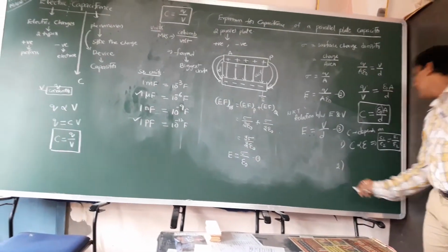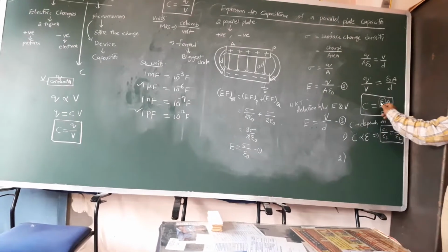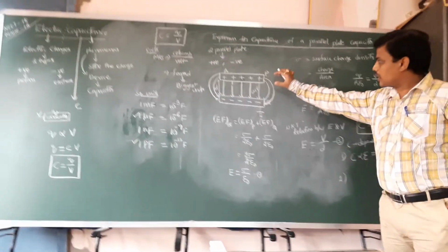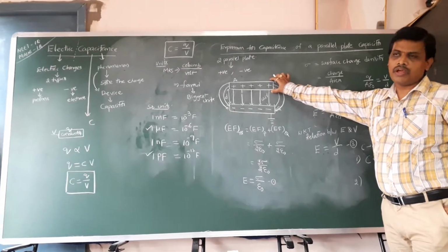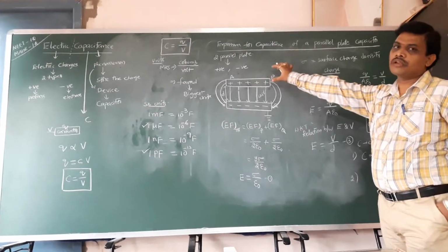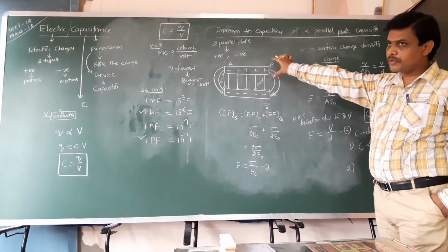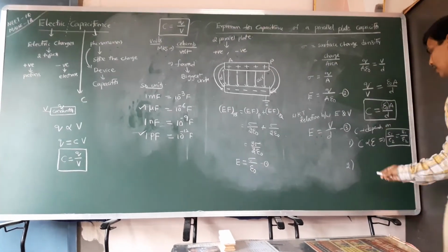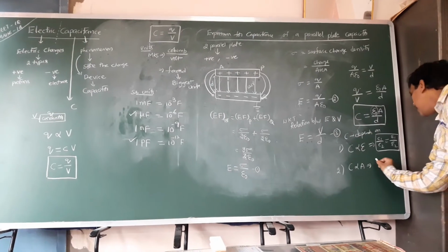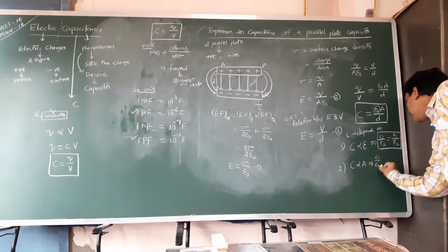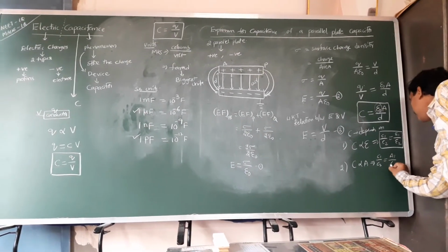The second one: according to the formula, C is directly proportional to area. Here the plate is rectangular, but you can consider it as circular or any other structure. So the capacitance value depends on the area of the plate. For two different areas, C1 by C2 is equal to A1 by A2.